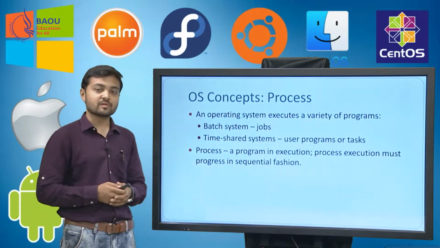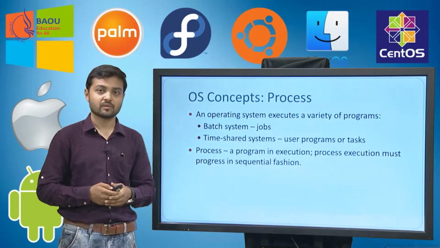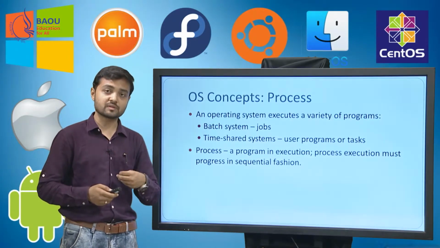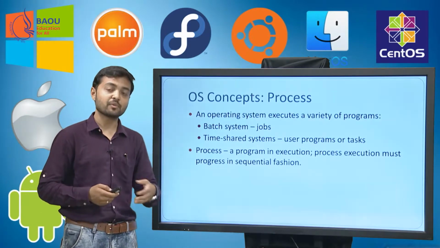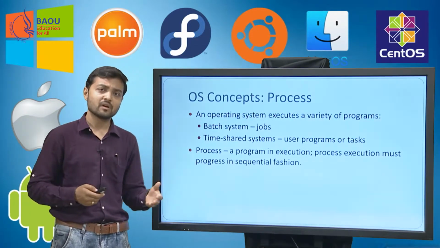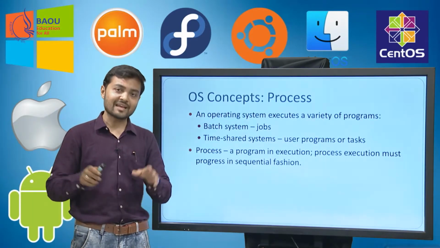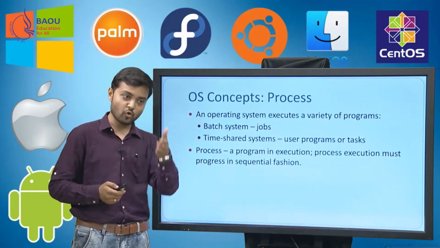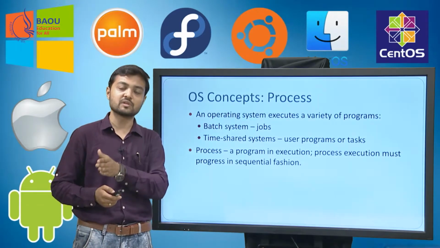Next is the process. This is the main part of the operating system. For every application the user uses, behind the curtain there is a process. That process performs a task for the application. If you press Control Alt Delete, the Task Manager will be opened, and in that Task Manager you can see the number of opened applications, the number of running applications, as well as the processes which run them.